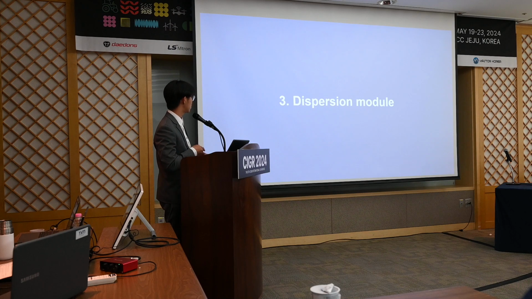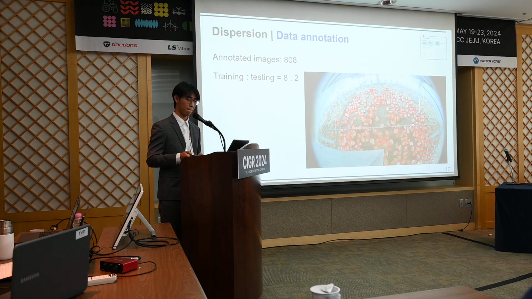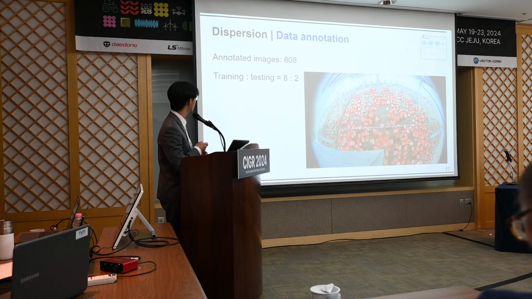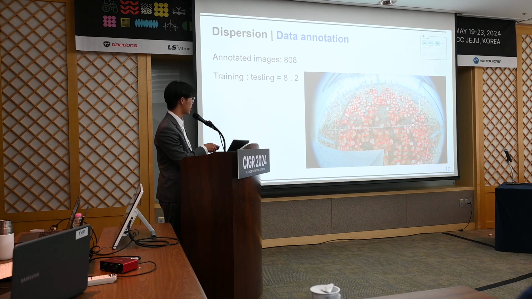So let's get into the dispersion module. For the aspect of dispersion, we train a deep learning model to recognize the position of the chickens. Before training the model, it's necessary to label the collected chicken images. In our study, we use LabelImg for annotation, and we have a total of 800 annotated images, where each image has at least 250 bounding boxes. The training and testing datasets are split into an 8:2 ratio, and here are the annotated images.